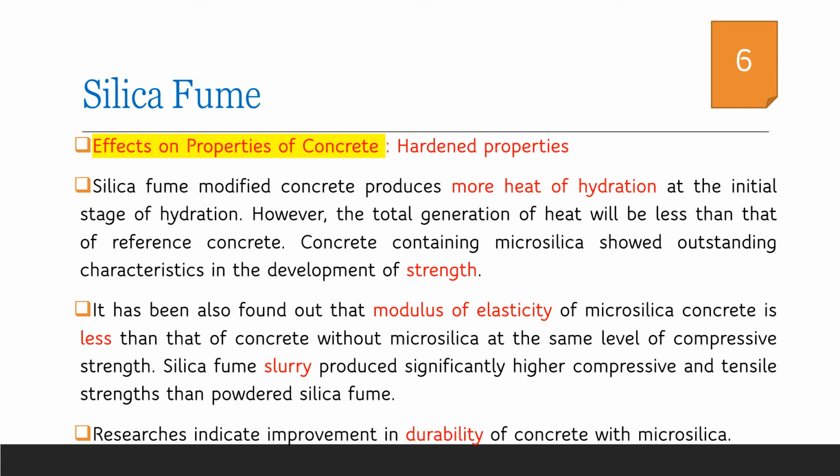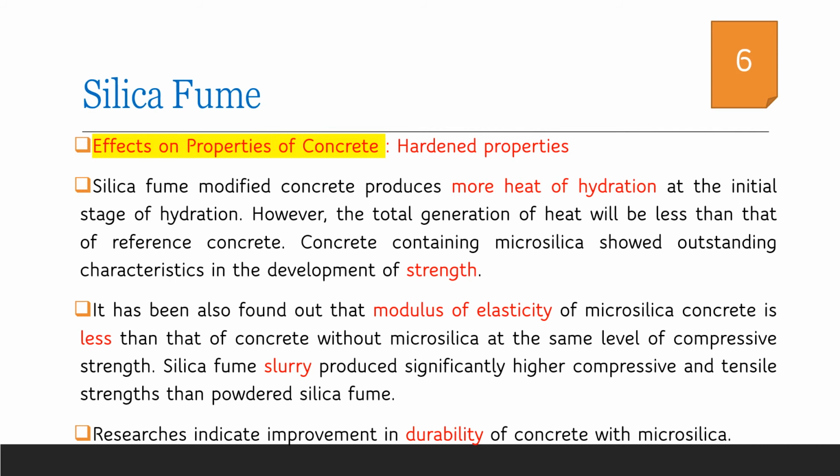Considering the effects on hardened properties of concrete, we can see that silica fume modified concrete has more heat of hydration compared to ordinary Portland cement concrete. This is due to its larger surface area as well as larger reactivity. Due to the same feature, it is observed that silica fume incorporated concrete has more strength compared to the others. Also, it is found that the modulus of elasticity of silica fume incorporated concrete is less than that of concrete without silica fume.